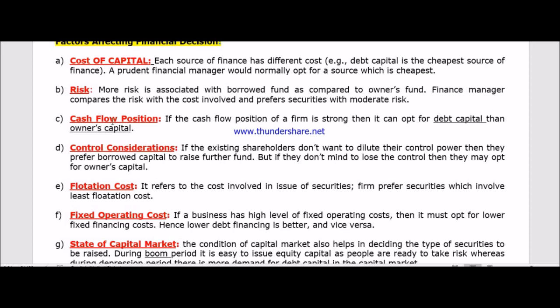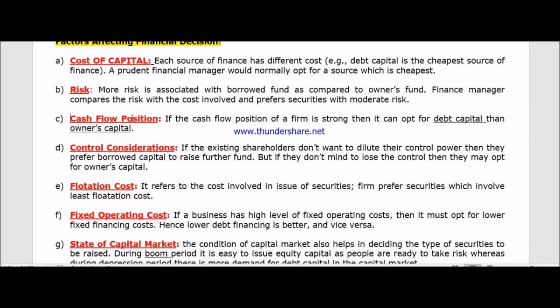Third point, cash flow position. This is very important. So what is the meaning of cash flow position? It means whether the cash flow of the business is good or not. What does it mean? That means continuously whether the business firm gets money in their hand or not. Now if the credit transactions of a business firm are very high, that means the cash they get is very low, then to invest from the debt capital will be very risky. Okay, what did I say?